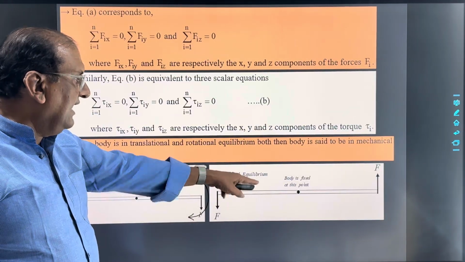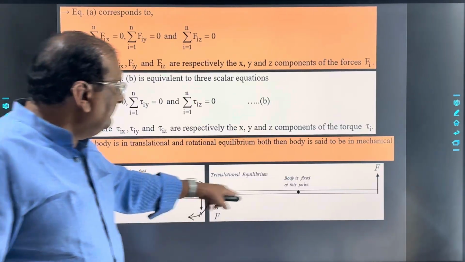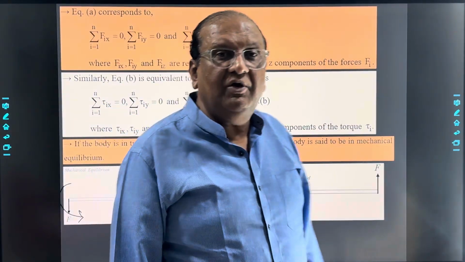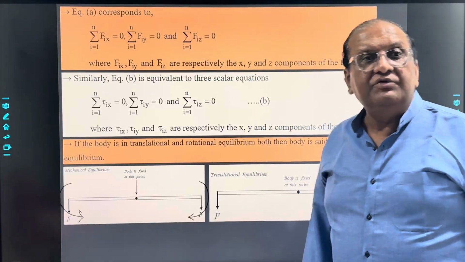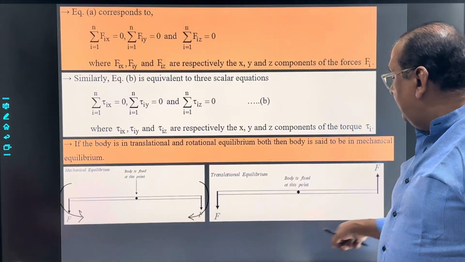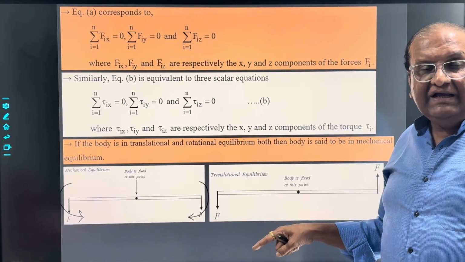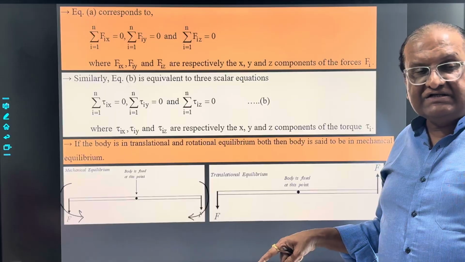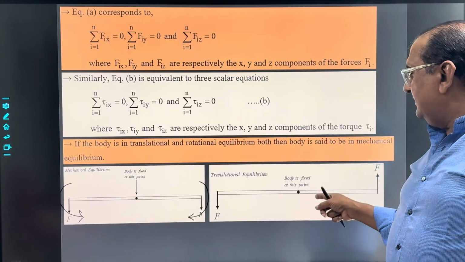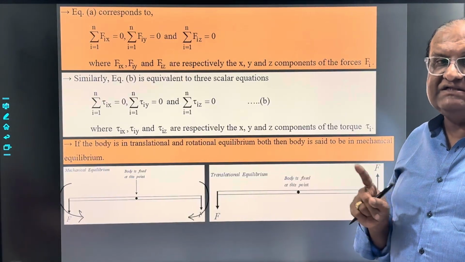So there will be a net torque acting on the body. Or in other words, we can say these two forces, or couple of forces, will give you the torque. Okay. So here the body will execute rotational motion. So we can say it is not in rotational equilibrium, but it is in translational equilibrium, because translational motion is not possible.